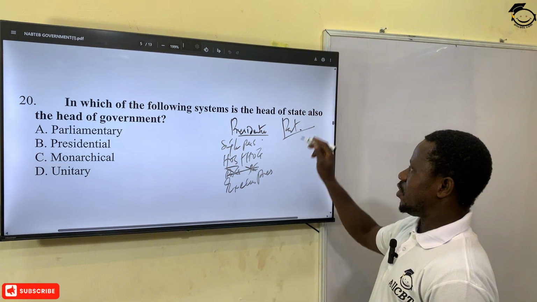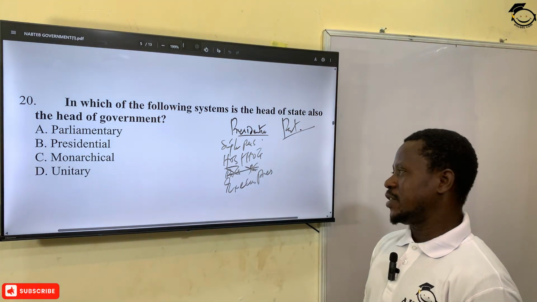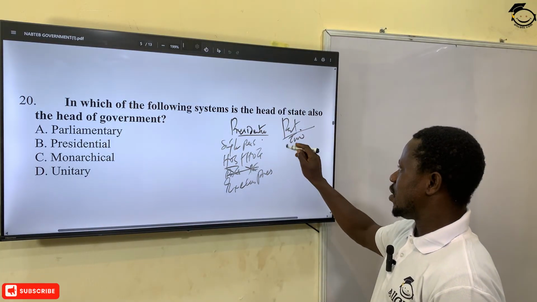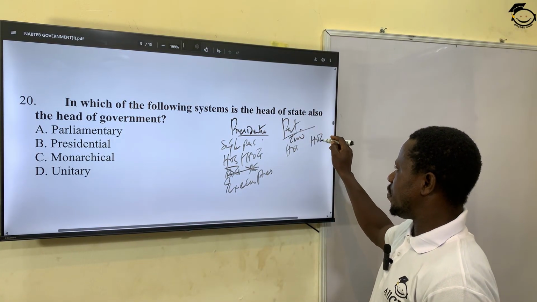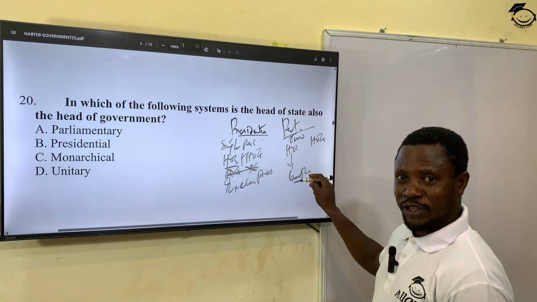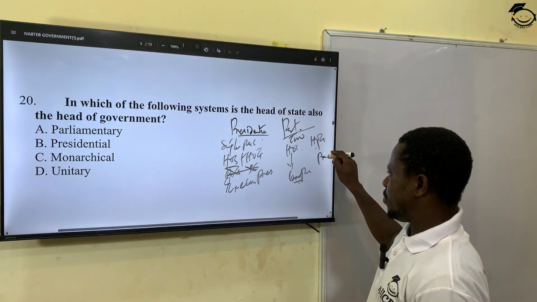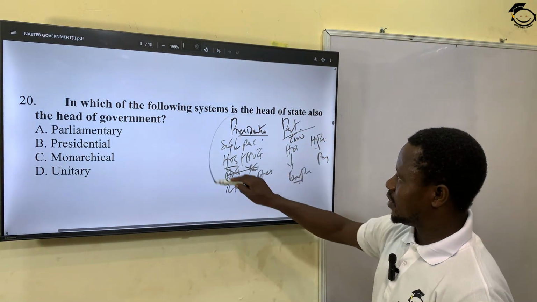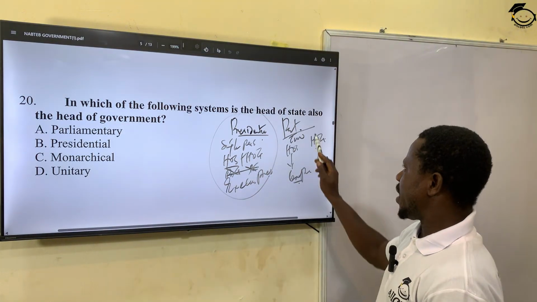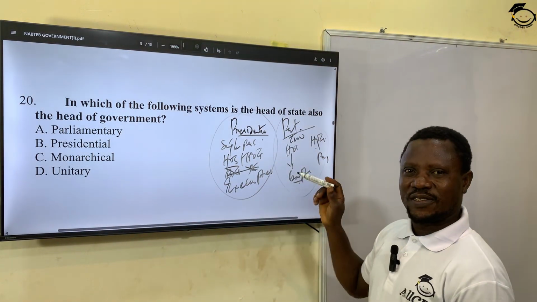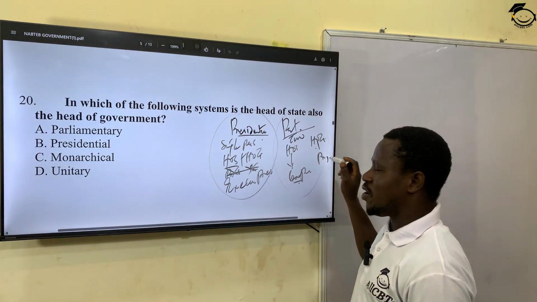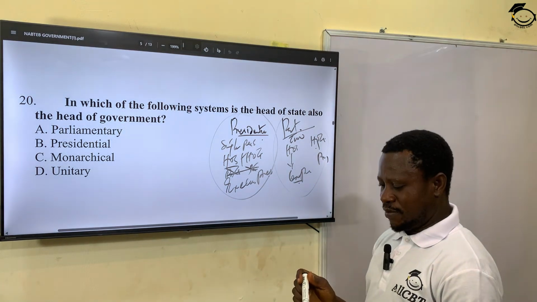But here, in the alternate, in other parliamentary system of government, we have two persons instead of a single person, right? One is head of state, while one is head of government. The head of state is a ceremonial president, while the head of government is what? The prime minister. Take note, in a presidential system, the president is an executive president because you combine the two offices together. While in a parliamentary system, the head of state is a ceremonial president, performing ceremonial functions, while the real government, running of the government, is left with the prime minister.